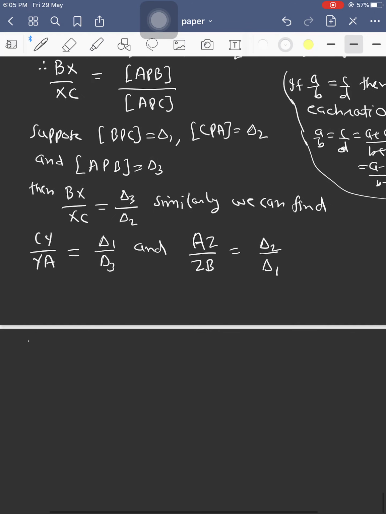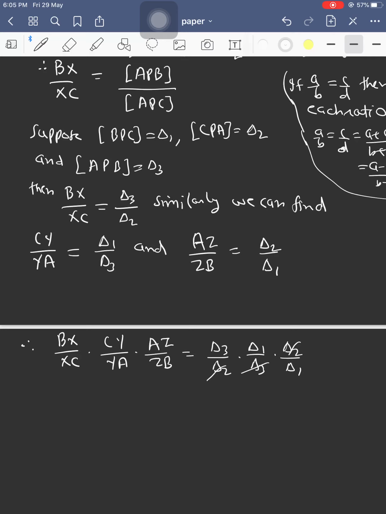Therefore, BX upon XC into CY upon YA into AZ upon ZB equals what? Delta 3 by delta 2 into delta 1 by delta 3 into delta 2 by delta 1. What we get is again 1.